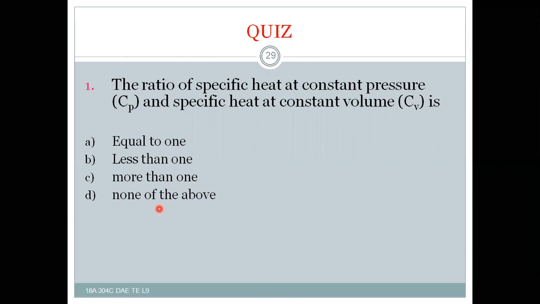As Cp is greater than Cv, equal to 1 is not the right answer, less than 1 is also not the right answer. It should be more than 1. So let us see the answer. The ratio of specific heats is always greater than unity, that is more than 1. This is the right answer.